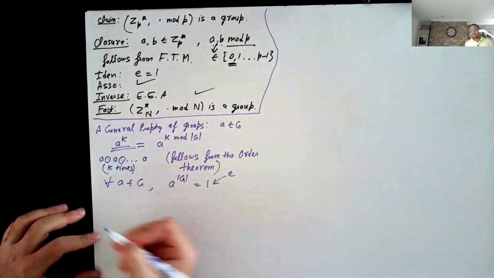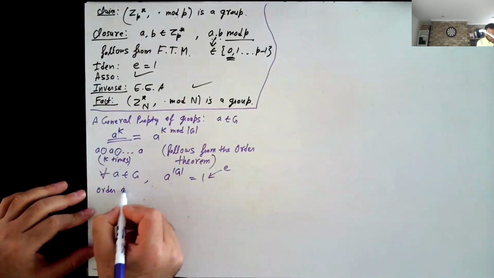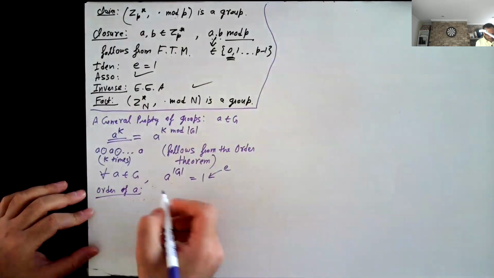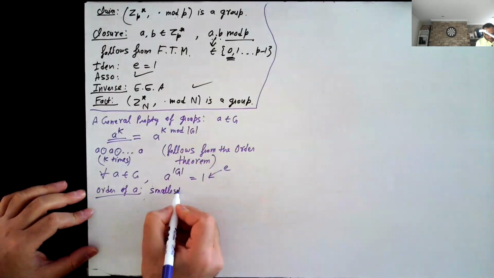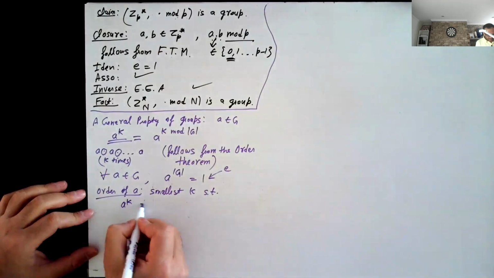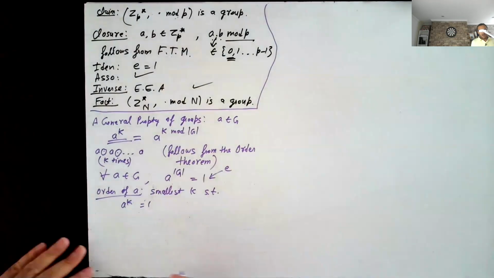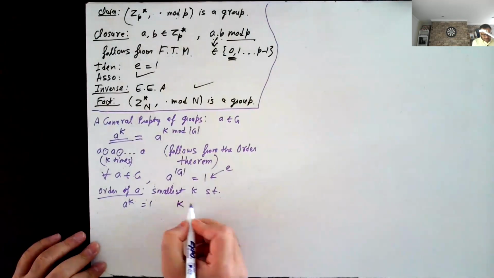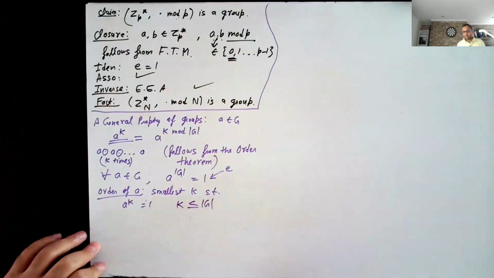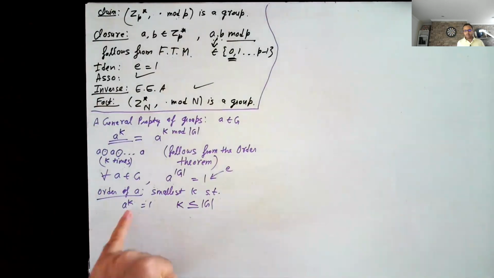And we can even define an order of an element. So the order of an element is the smallest k such that a to the power k equals 1. Okay, and note that the order of the element is at most the order of the group. But it is possible that you pick some element for which there's a smaller k for which a to the power k is 1.